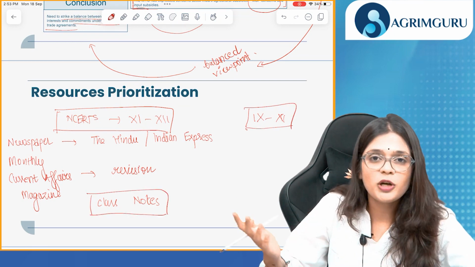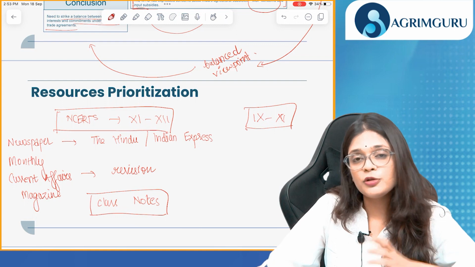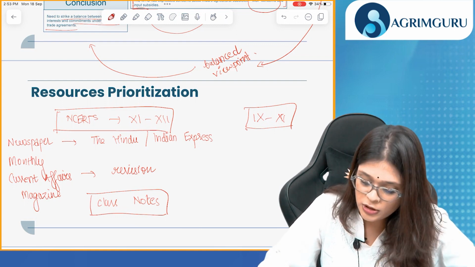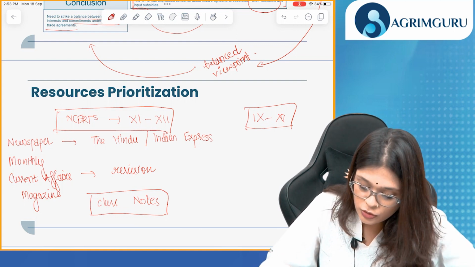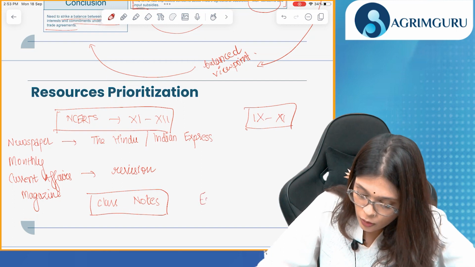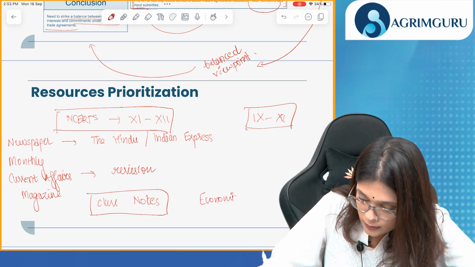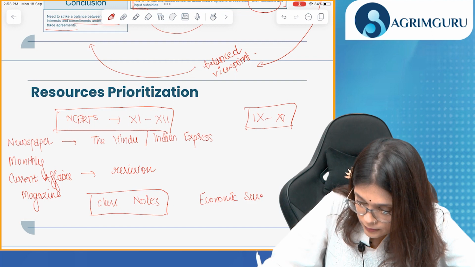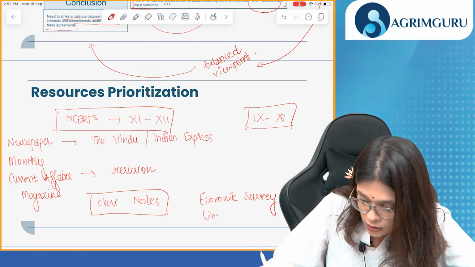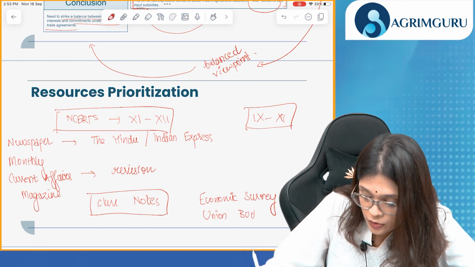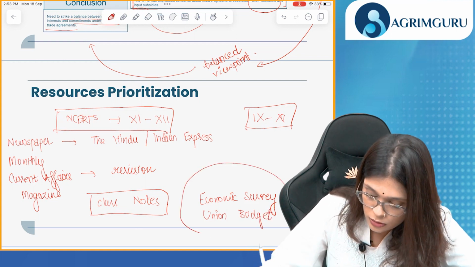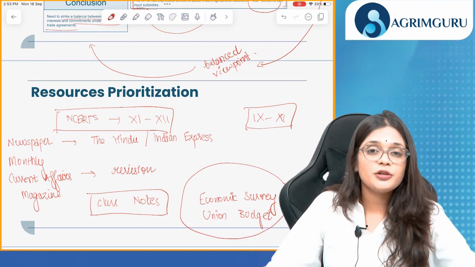There are more advanced books as well available in the market. You can use them as per your need and requirements. So there are class notes, and then the Economic Survey, very important, and the Union Budget. This will give you all the data you need to substantiate your content, your answers, your arguments.